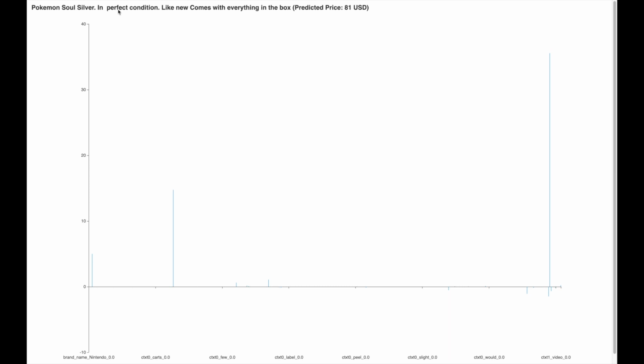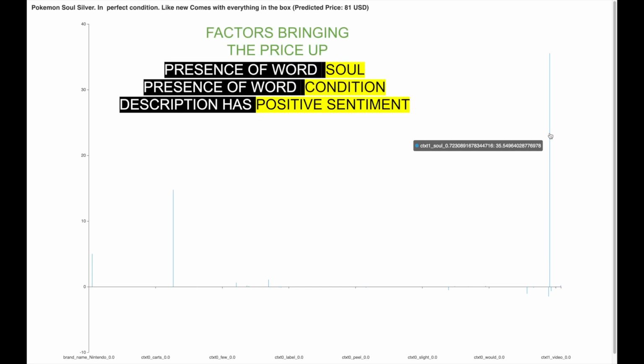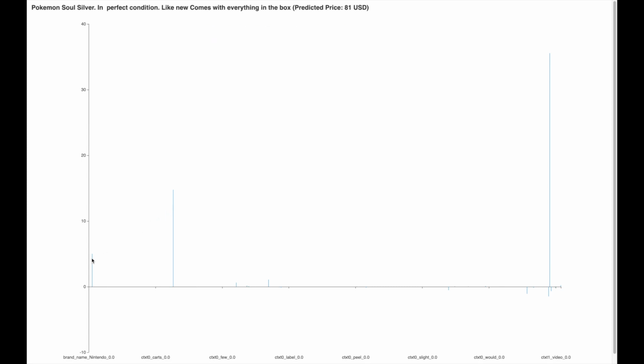Now let us see another game, which is the Pokemon Soul Silver with a description of in perfect condition like new, and it is predicted that this game will sell at a price of $81 US. And the reason why this game will fetch a high price is because it has the word soul in it, as well as an indication of the condition of the game. In addition, the description also has a very positive sentiment.